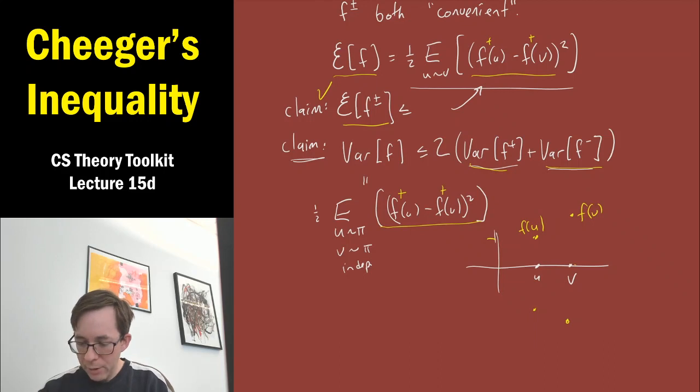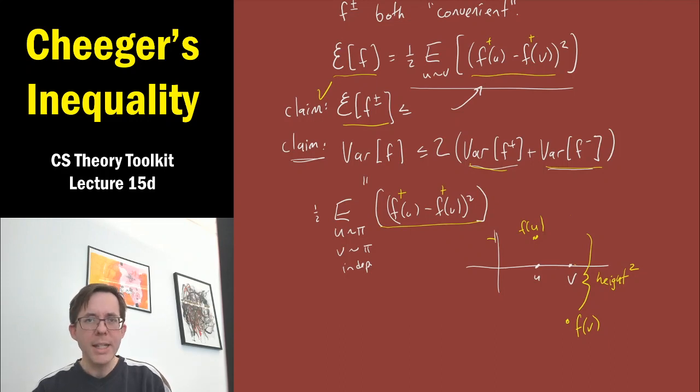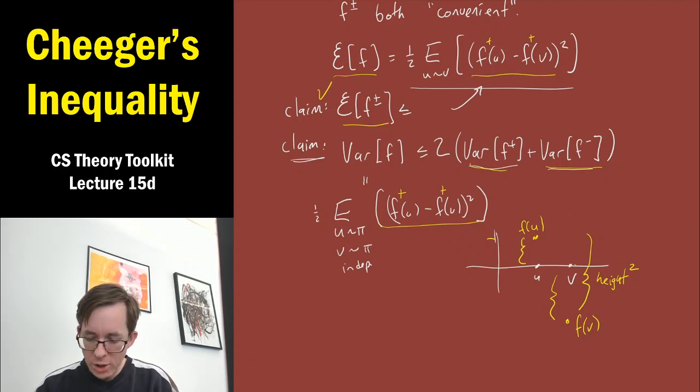So there's one last possibility, right, that for a given u and v, maybe one of them makes f positive and one of them makes f negative. So how much is this contributing to the variance of f? It's contributing this height squared. That's the contribution to the variance of f. And what I want to claim is it's contributing a decent amount to at least the variance of f plus or the variance of f minus. It's contributing this amount squared to the variance of f plus and this amount squared to the variance of f minus. And at least one of these contributions is half the contribution to the overall variance.